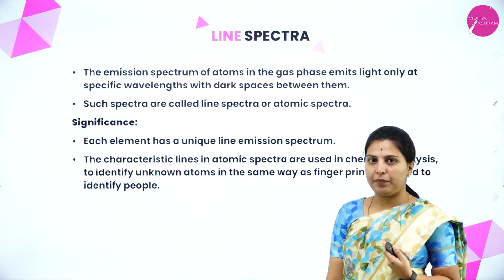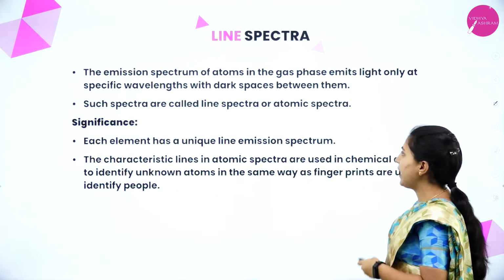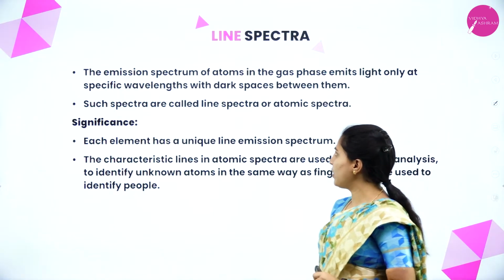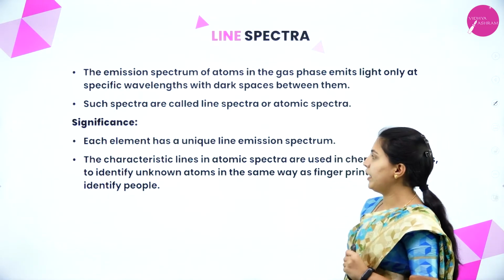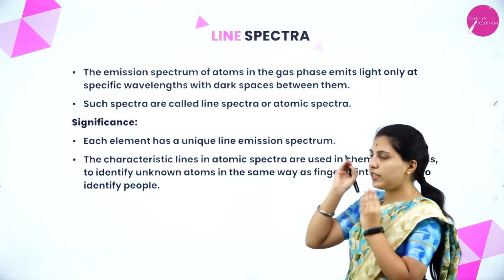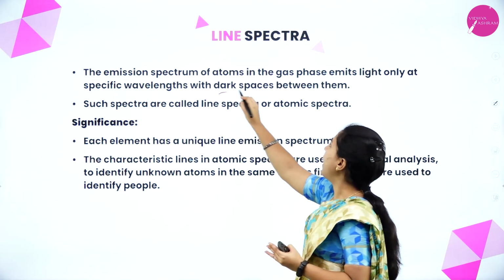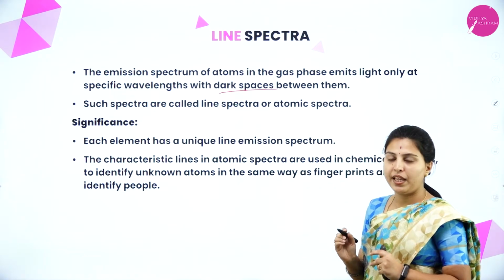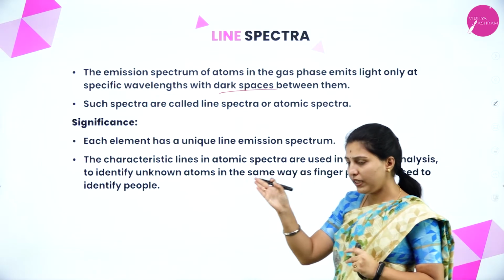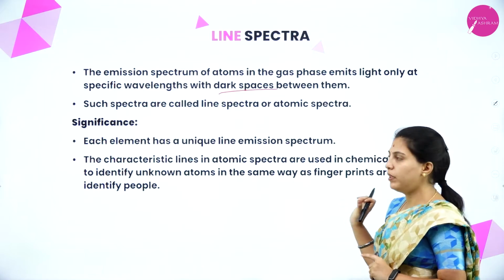Next, line spectra. The emission spectrum of atoms in the gas phase emits light only at specific wavelengths with dark spaces between them. Whatever spectra we have seen here are at specific wavelengths with dark spaces in between, and they appear as lines in the overall spectrum region.